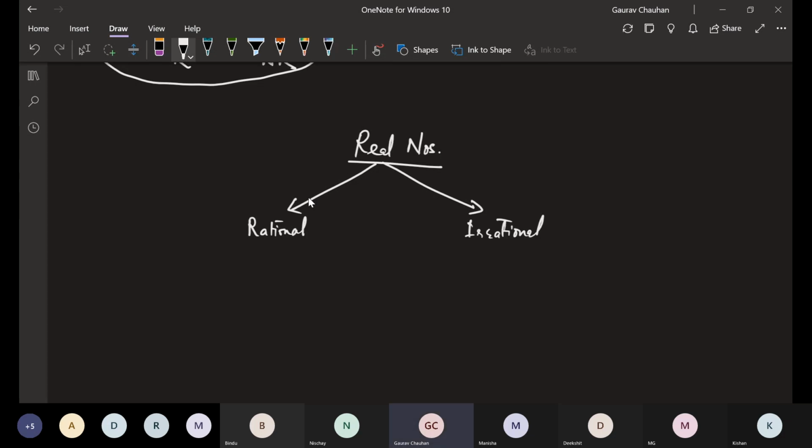Okay, in very short, rational can be written in P by Q form, and irrational cannot be written as P by Q form. Can someone tell me what is P and Q here?